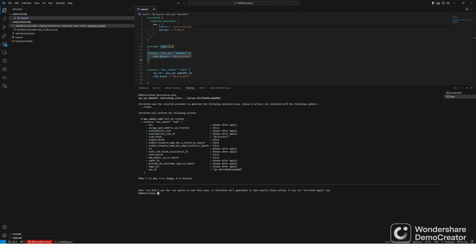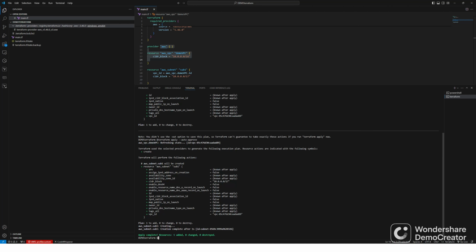So let's create a subnet. Terraform apply. You can do -auto-approve. It won't ask you for yes, these kinds of questions. It'll automatically create the resources. So it's going to create one subnet inside that VPC. So the subnet is created. See, one resource added.